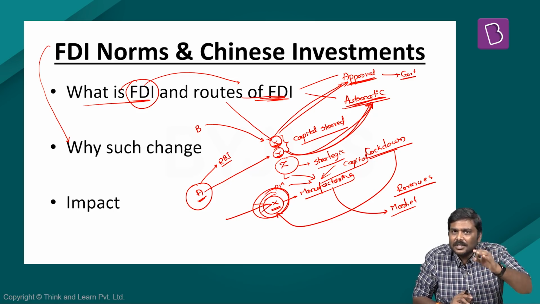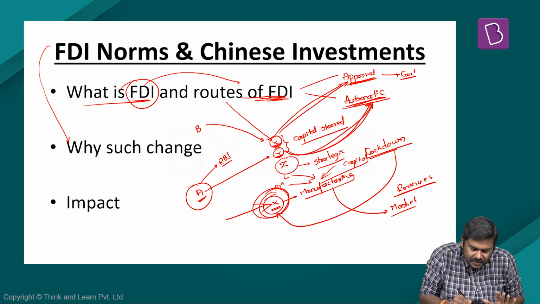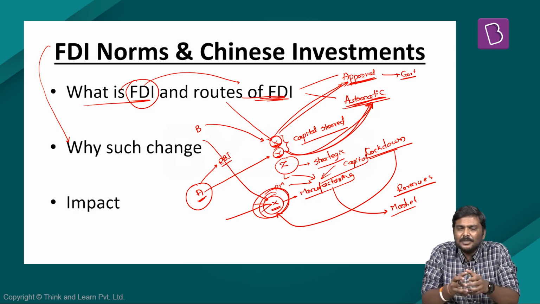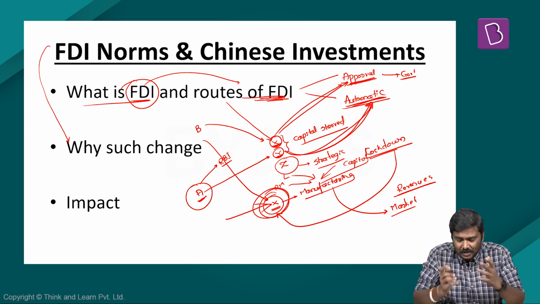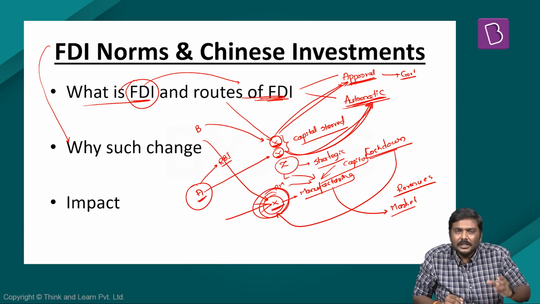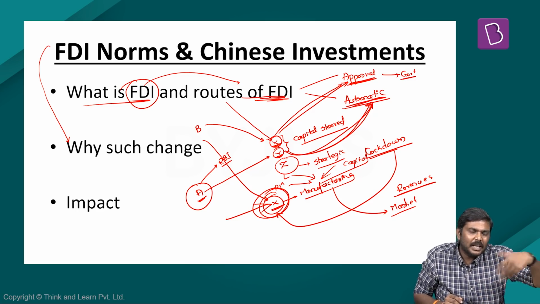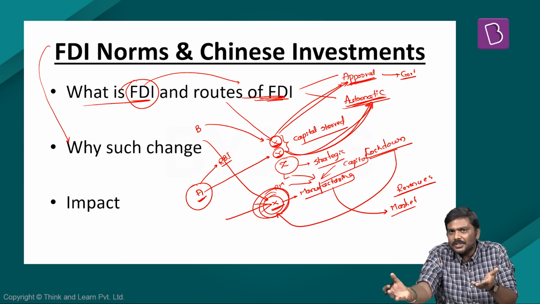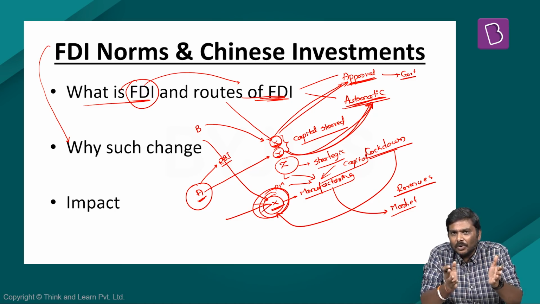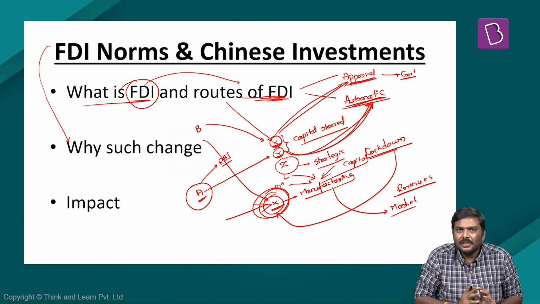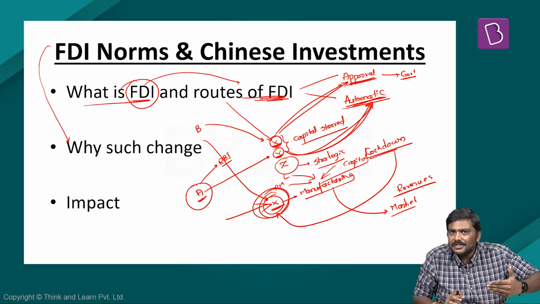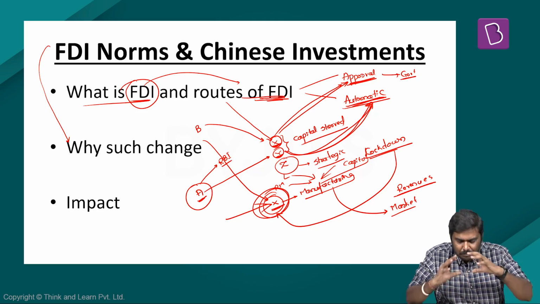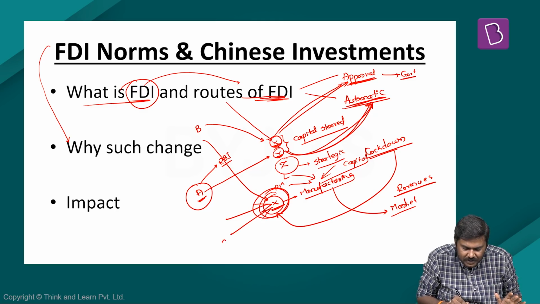The danger in this situation is that Chinese investors will simply bring in their investment and purchase these companies at a very, very low cost. Why will they purchase it? For a simple reason, the valuation of the companies is very, very low. The owners of the company are unable to repay the loans to the bank. They are unable to pay wages to whatever employees they have. They are unable to sell their goods or services in the market. So they want to find a way out of this mess. And in this situation, the danger is that Chinese investors will swoop in and buy out these companies at very deep discounts.